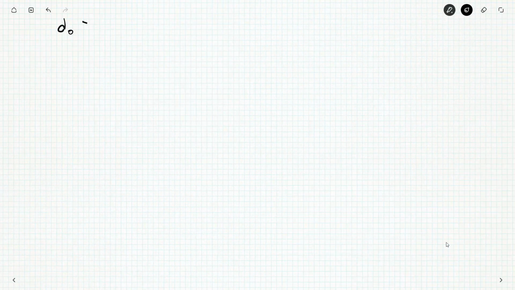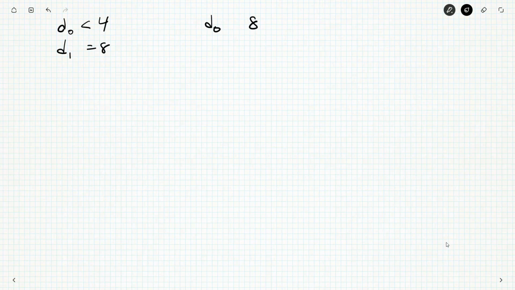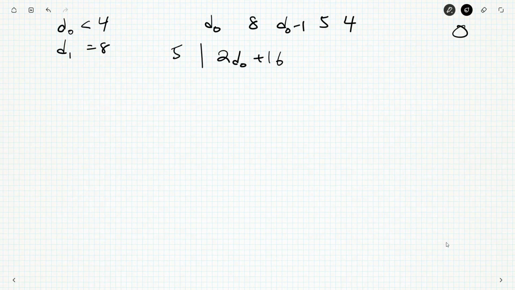Now let's try D0 is... Oh, no, D0 less than 4 and D1 is 8. So we would have D0, we'd have 8, we'd have D0 minus 1. 8 goes out to 0 and then comes back as 5. And then 4. So we'd have 2D0 minus 1 plus 9. So this will be plus 16. And this also has to be divisible by 5. Well, D0 is less than 4, so it's going to have to be D0 is 2, and the sum is 20.